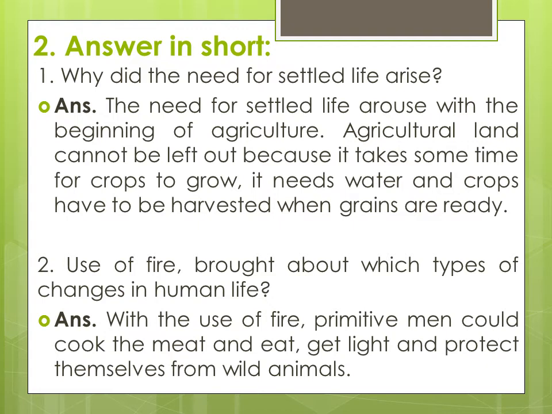There were no sources of light at night, except the night sky. And you all know the story of Jungle Book, that wild animals are afraid of fire, so they can protect themselves from wild animals with the help of fire.